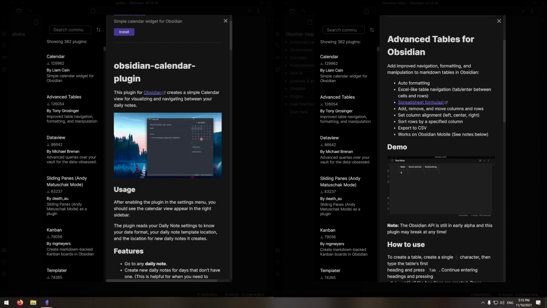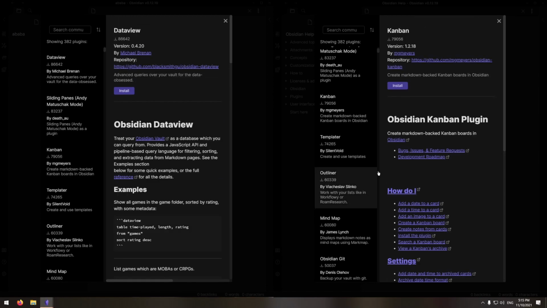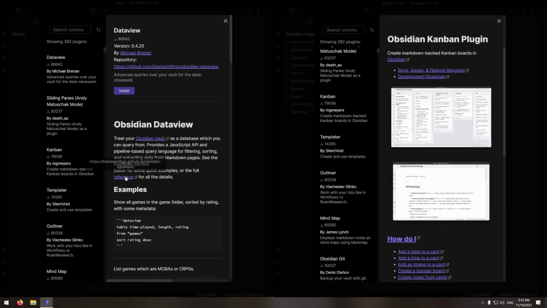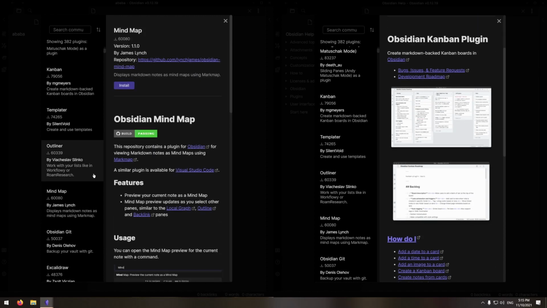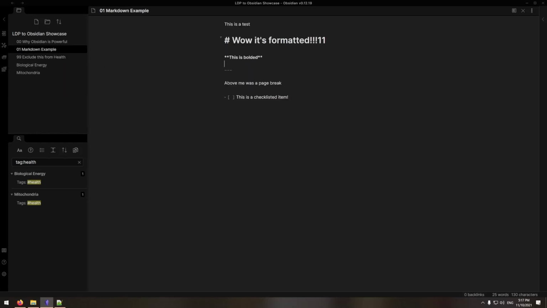Obsidian has a wide range of community plugins. Some of these plugins are simple, while others are really complex. Discovering them and choosing what works for you within your workflow allows you to build on top of the given framework of LDP. Markdown is a lightweight standard for creating formatted text using plain text.